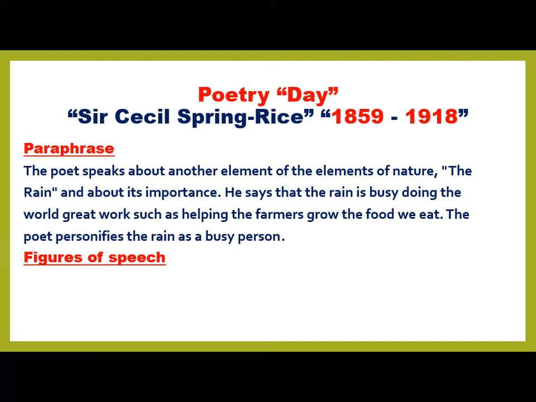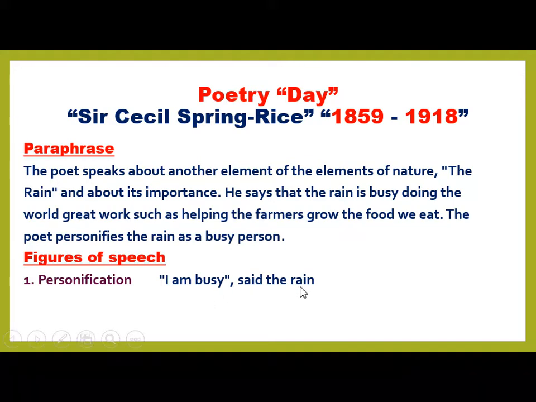What are the figures of speech here in the second stanza? Number one, personification of "I am busy, says the rain." Again, for the second time, the poet imagines the rain as a man, and this man is busy. The rhyme scheme, like I told you before, is P, P, P, P.